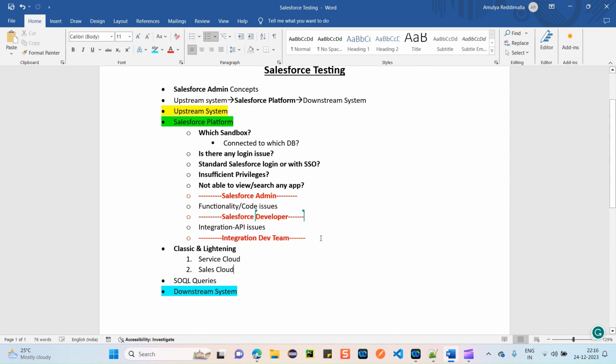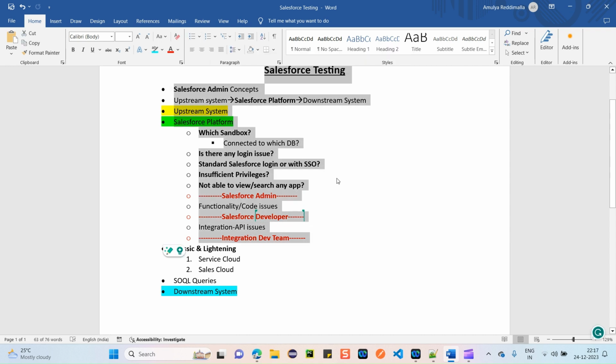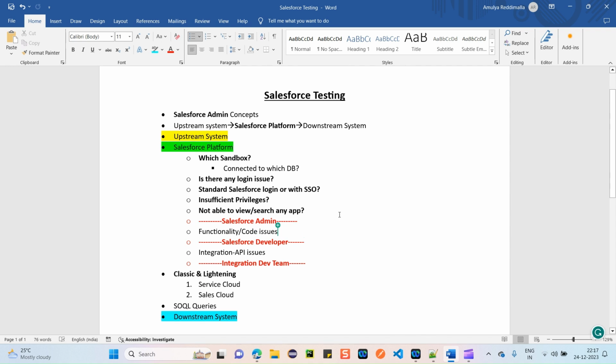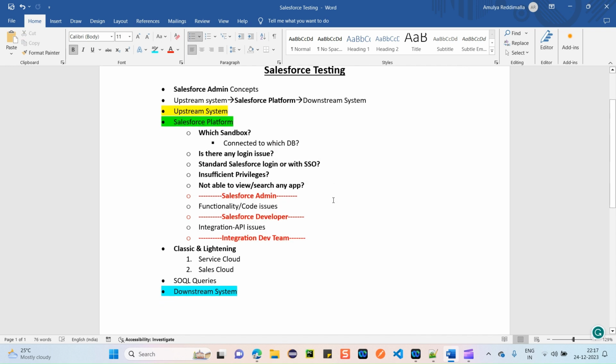Another thing, guys: I'm sharing these things from my project experience, but it all depends on different projects, different clients, and how they follow things in their particular organization. It might differ from project to project and organization to organization, or it might be the same. I'm just providing my experience. It's very important, guys, that you understand these things. It's not like we simply jump in and test whether the UI and buttons are working properly or whether data is displaying or not. It's not that simple on Salesforce. This is the fifth point.